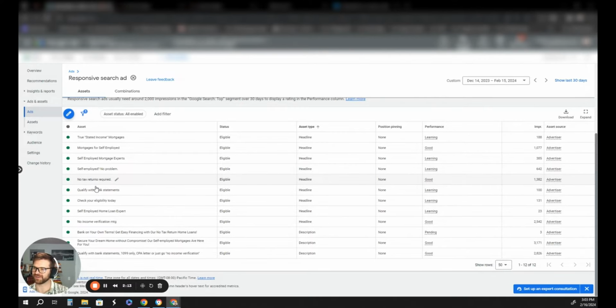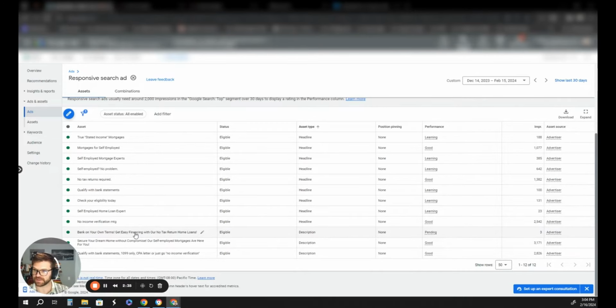No tax returns required. Qualify with bank statements, check your eligibility today. Self-employed home loan expert, no income verification MTG. The reason I did MTG here is because Google will only allow you 30 characters and mortgage didn't fit in there. But that is one of the highest showing headlines that Google is showing to leads.